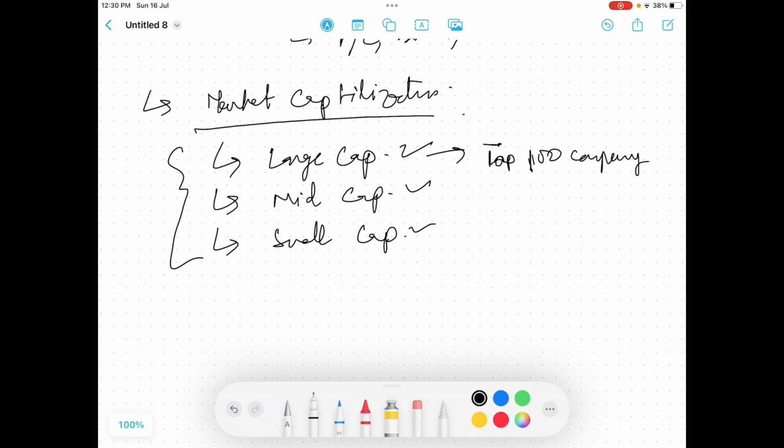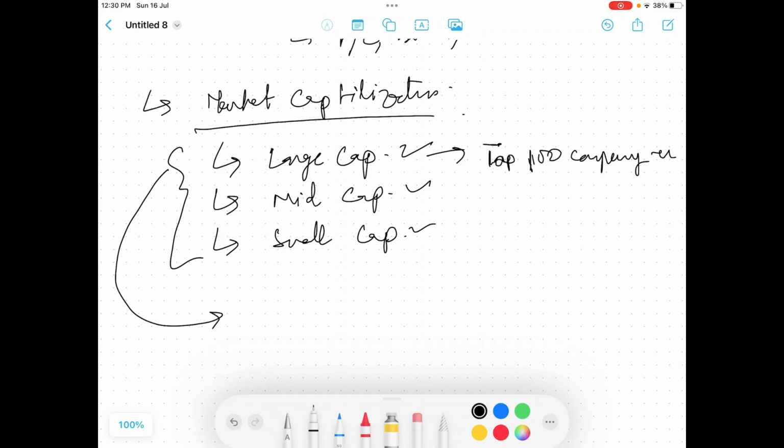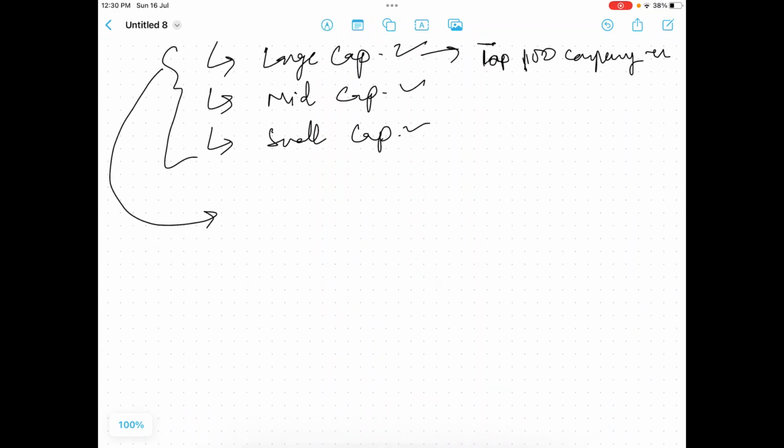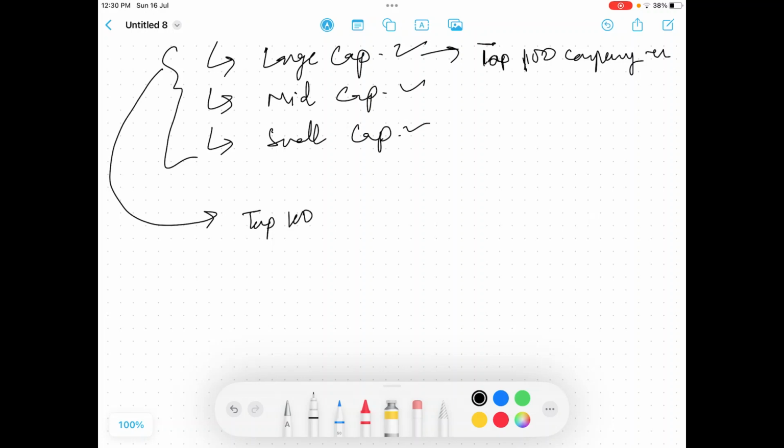According to market capitalization, what do I mean by this? The top 100 companies, that is, the first 100 companies in the order of market capitalization with the highest market capitalization. You can also understand it in a way that the companies with market capitalization greater than 60 thousand crores will come under large cap.